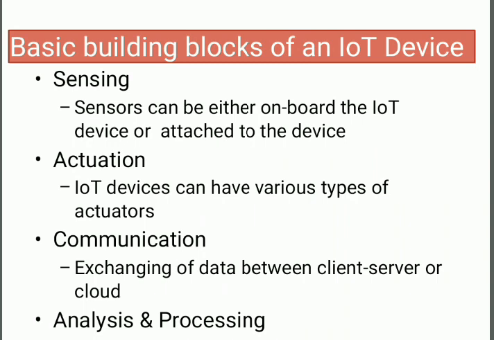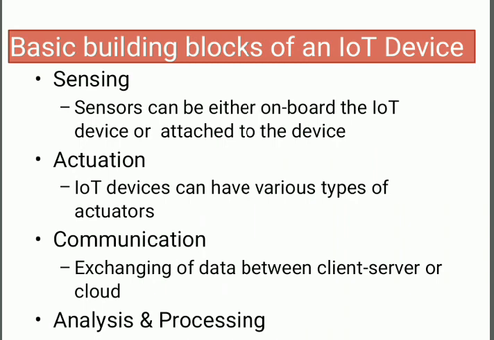There are four basic building blocks of an IoT device: sensing, actuation, communication, and analysis and processing. One by one we'll see in detail the role of these building blocks. An IoT device can consist of a number of modules based on functional attributes.